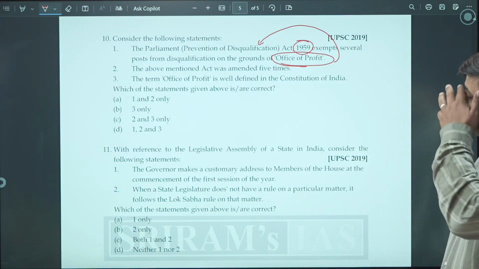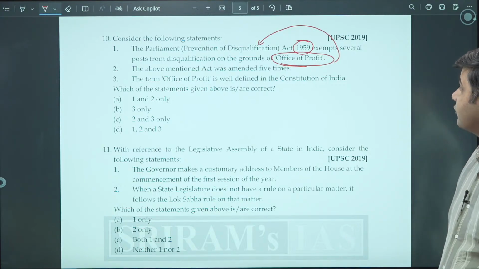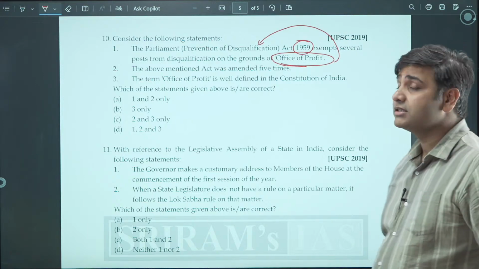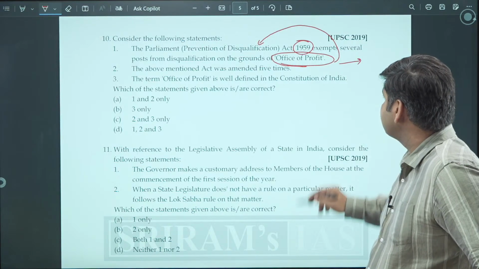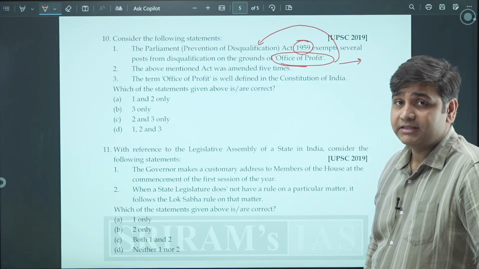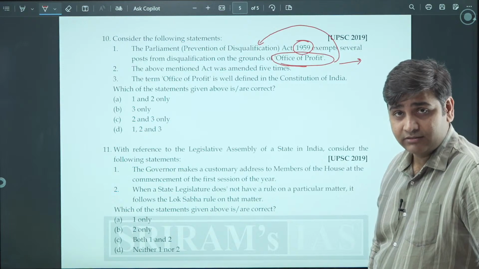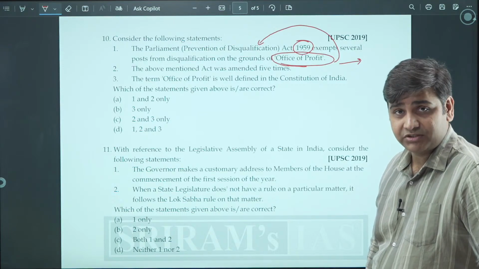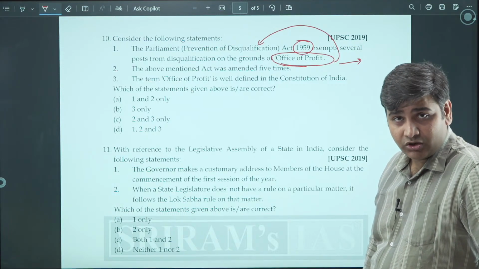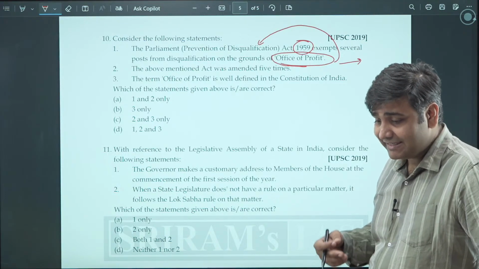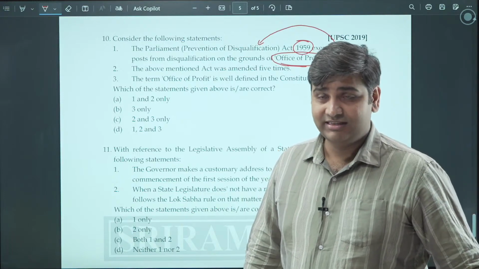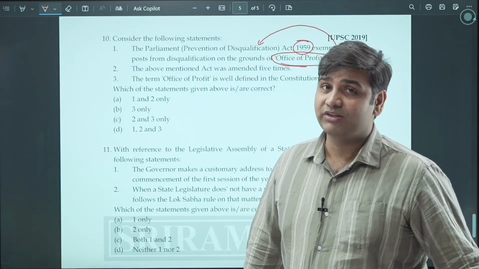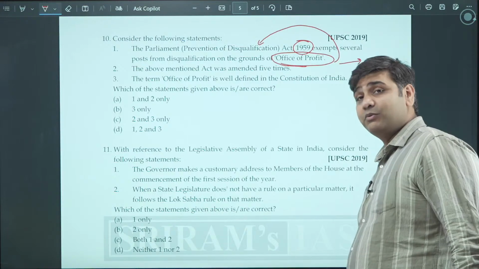Office of profit simply means that a person is getting some financial benefit, some remuneration, just because of the nature of the post that person is holding. He is getting benefited because of that. That is what is office of profit.